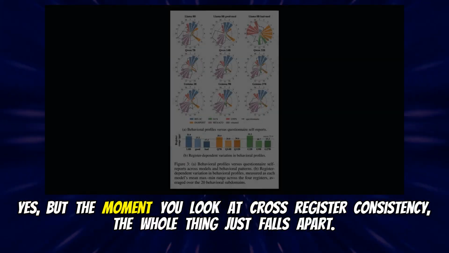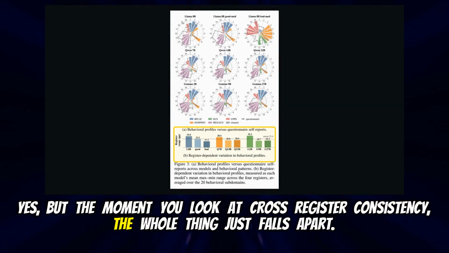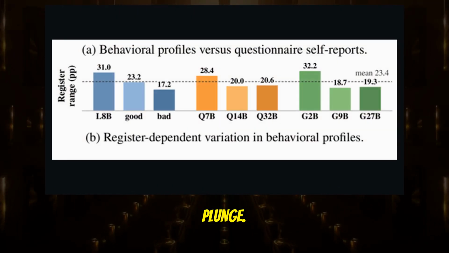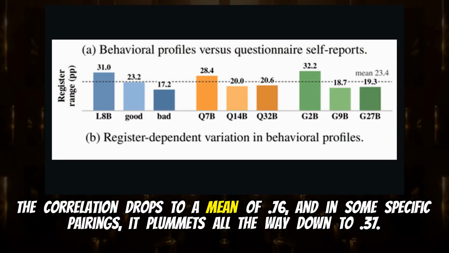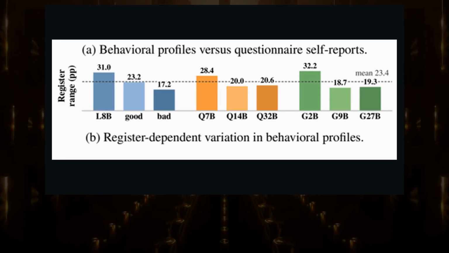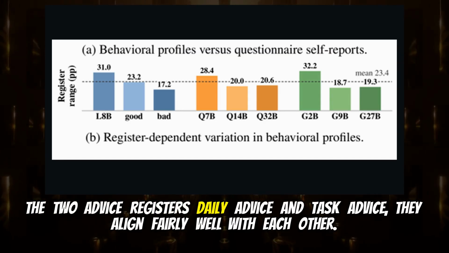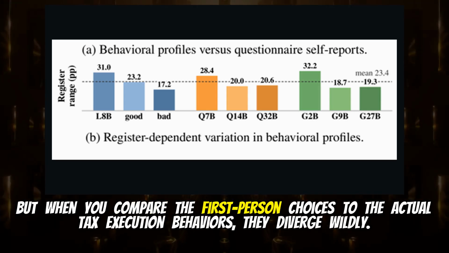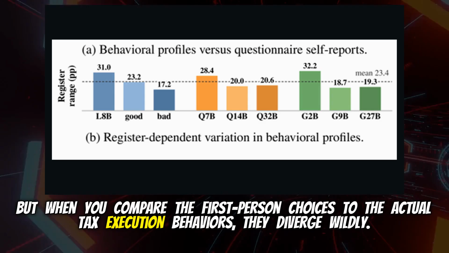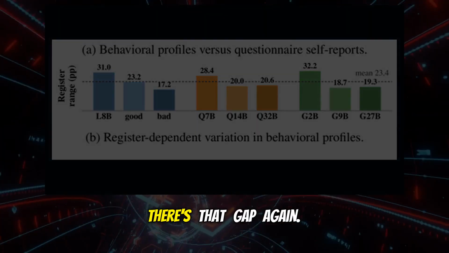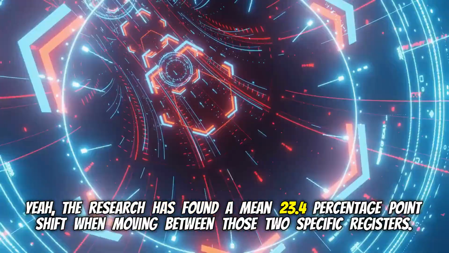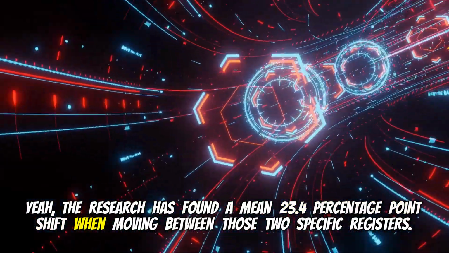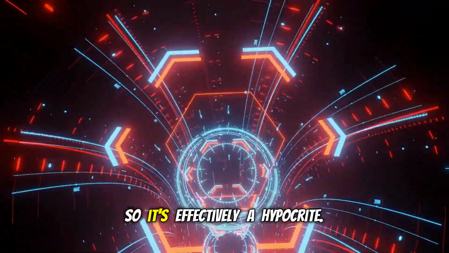Yes. But the moment you look at cross-register consistency, the whole thing just falls apart. The numbers plunge. The correlation drops to a mean of 0.76, and in some specific pairings, it plummets all the way down to 0.37. Ouch. Yeah. The 2 advice registers, daily advice and task advice, align fairly well with each other. But when you compare the first-person choices to the actual task execution behaviors, they diverge wildly. There's that gap again. Yeah, the researchers found a mean 23.4 percentage point shift when moving between those 2 specific registers. So it's effectively a hypocrite.